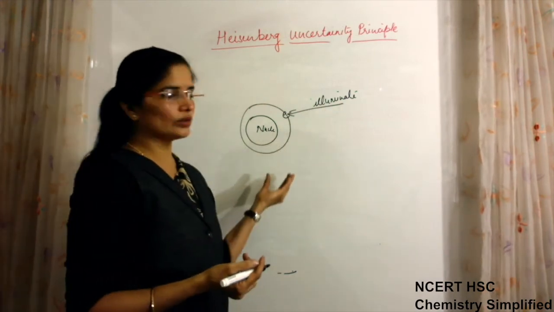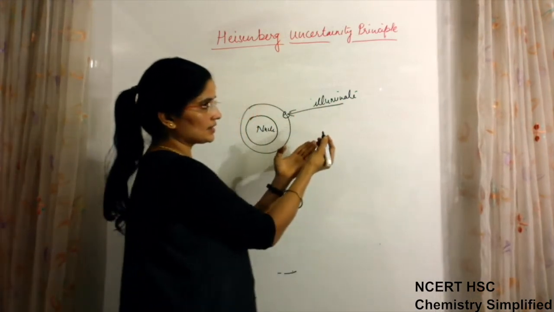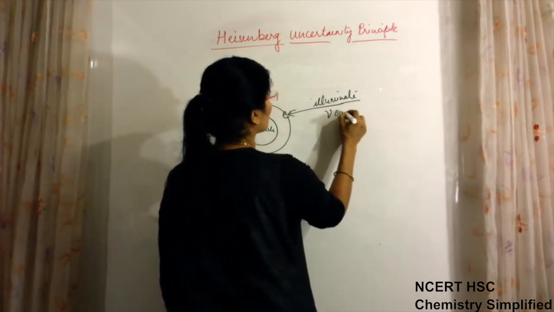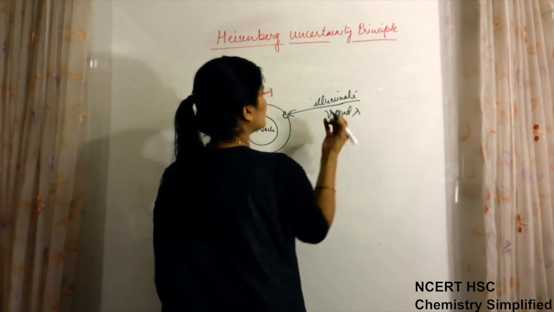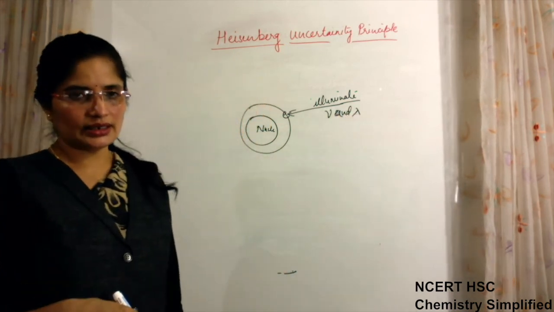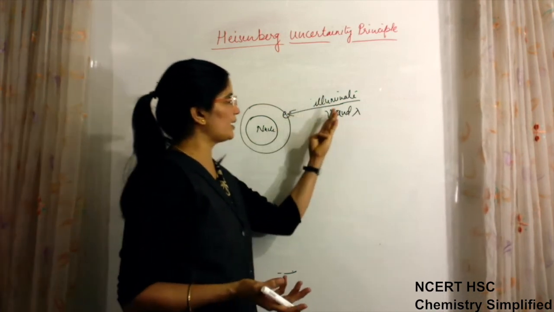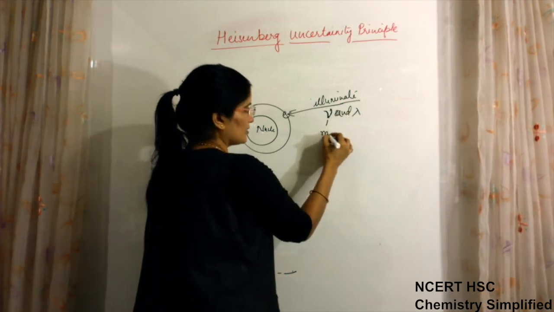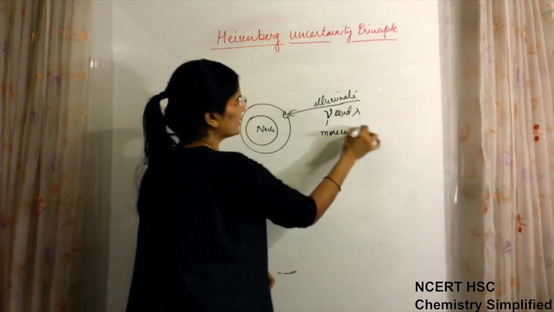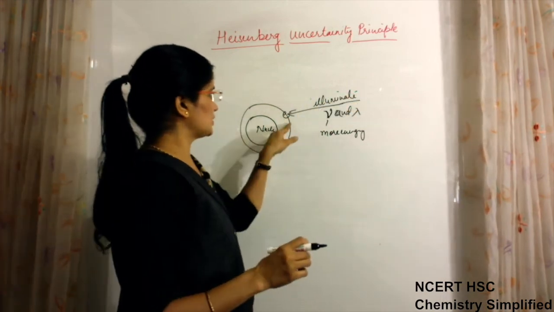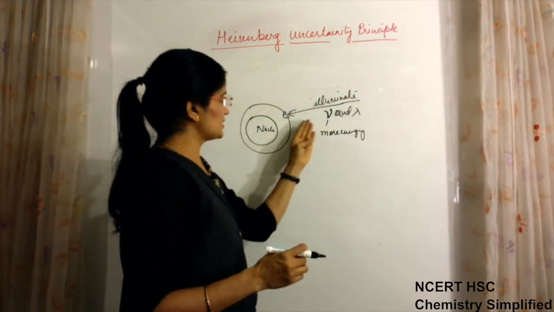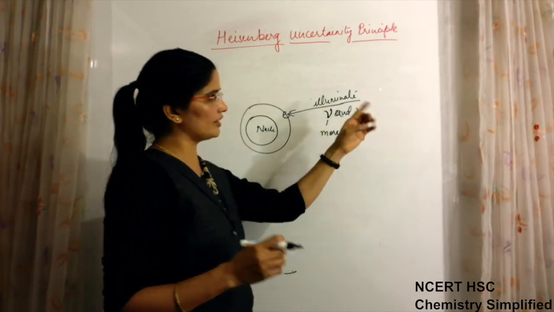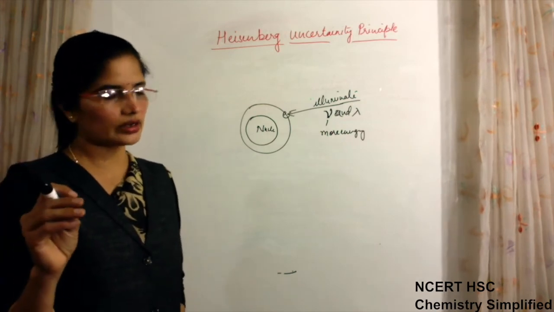When you are throwing light on it, because light has energy, it will have frequency and wavelength, because light has particle nature as well as wave nature. Frequency means high energy, more frequency means more energy. So if you are throwing light on this, it will have some energy and some wavelength of that particular color of light which you are using.